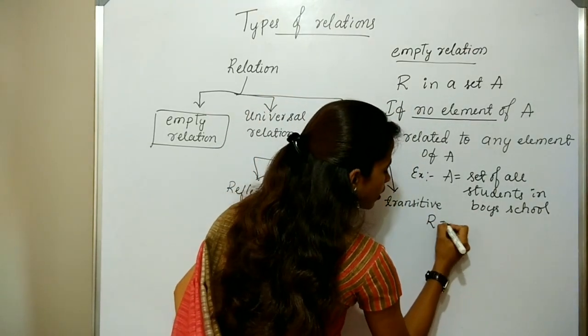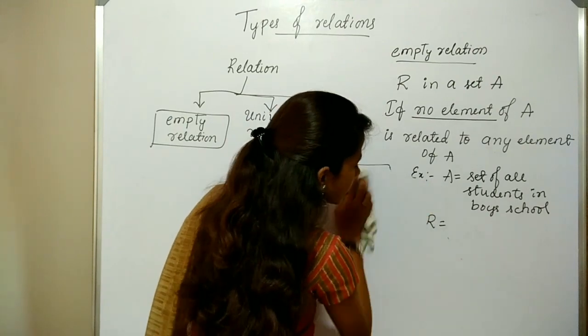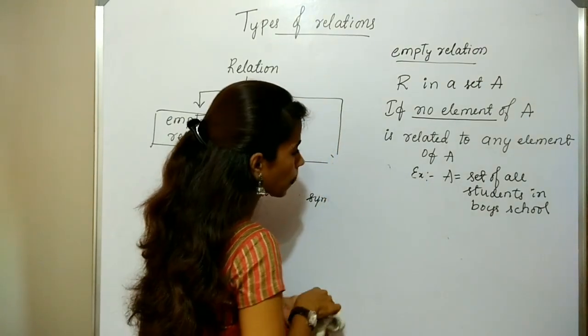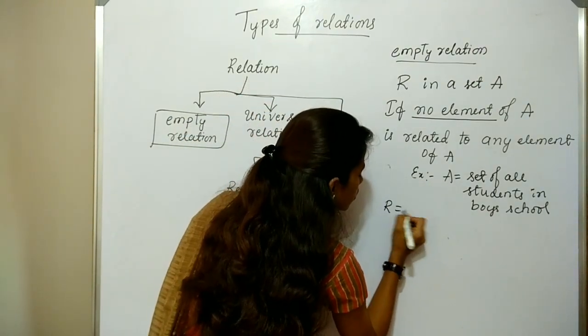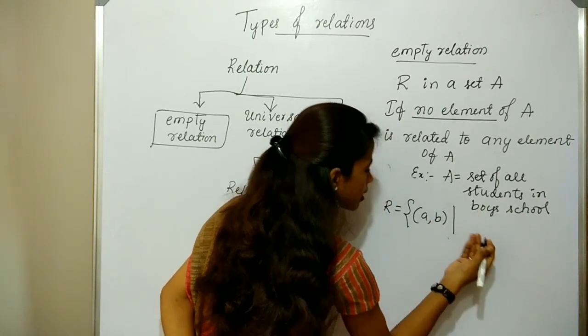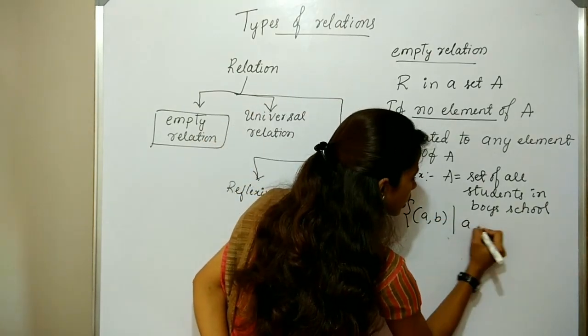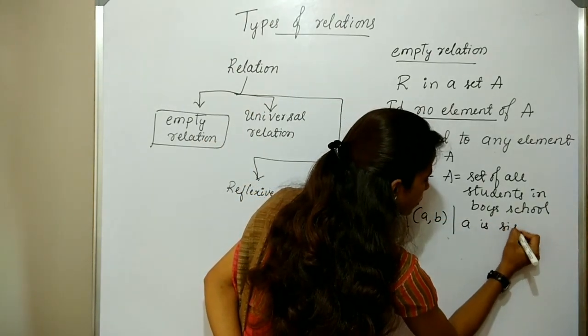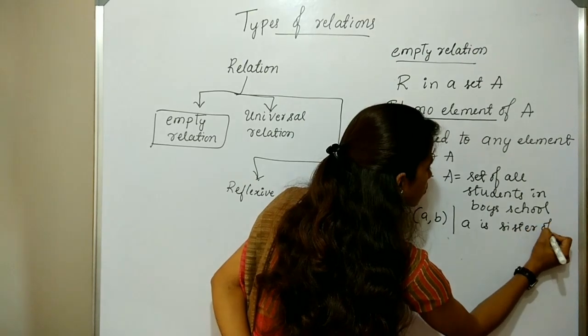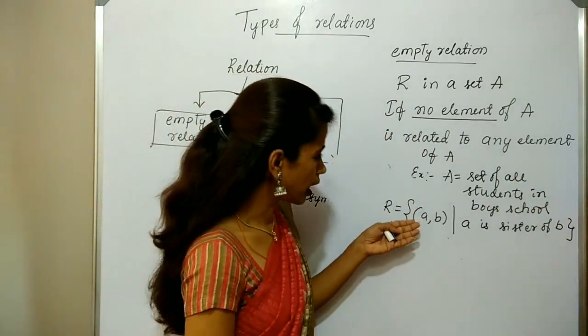Let us define the relation R. The relation is the set of all ordered pairs A comma B, where there is a relation between the first element and second element by means of A is sister of B. So here is the example for empty relation.